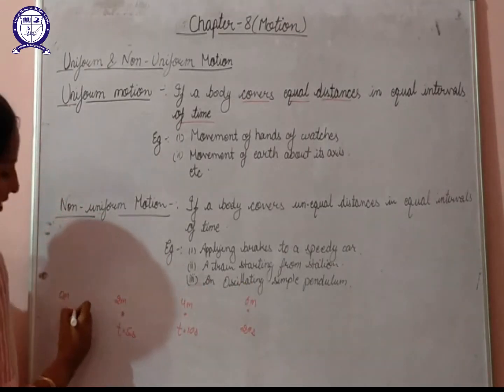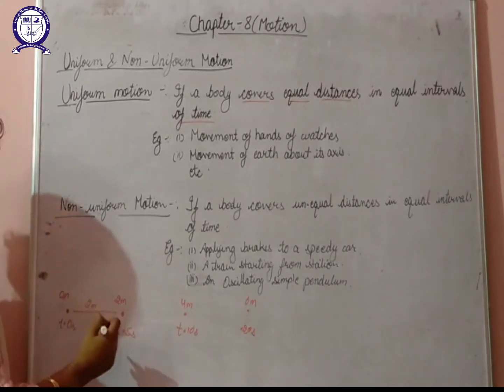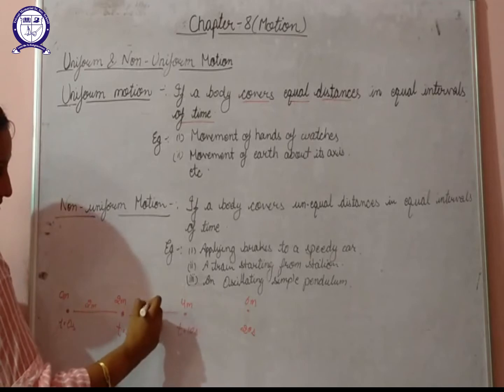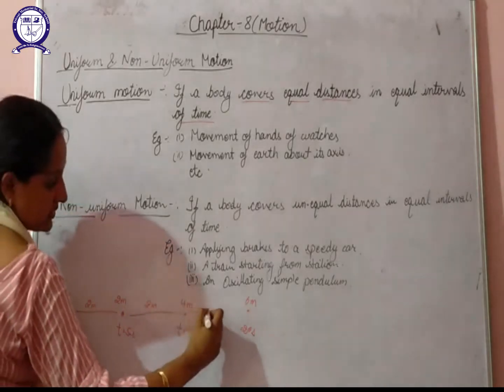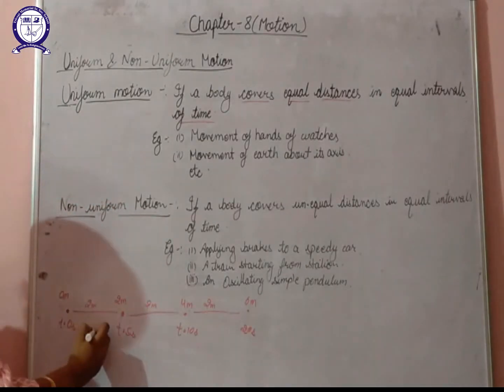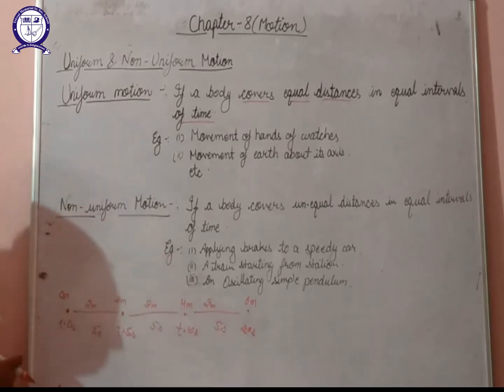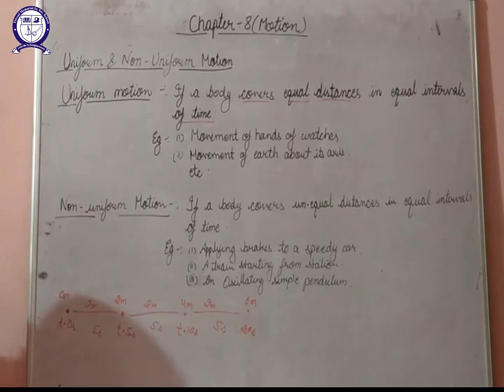So here we can say that in this particular time period, the body has covered a distance of 2 meter. Here also the body has covered a distance of 2 meter. Here also the body has covered a distance of 2 meter. And the time span here is 5 seconds, here is also 5 seconds, and here is also 5 seconds. So we can say that.